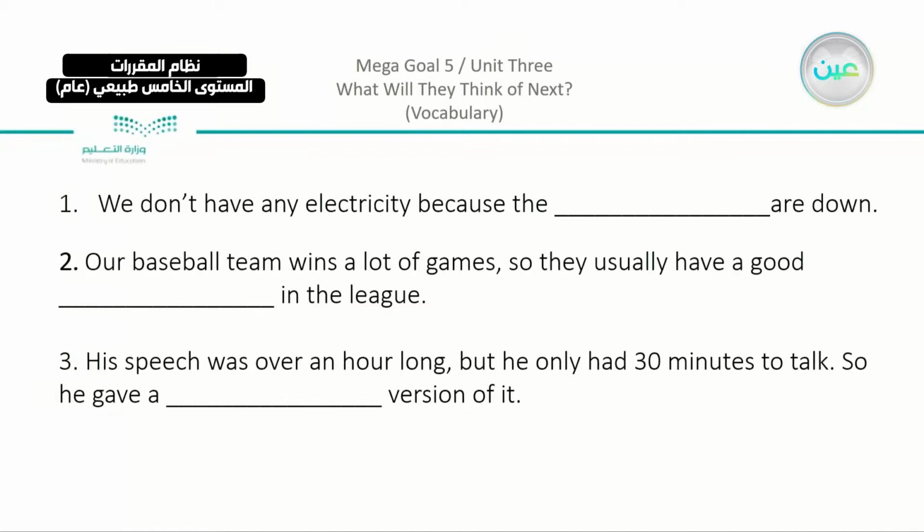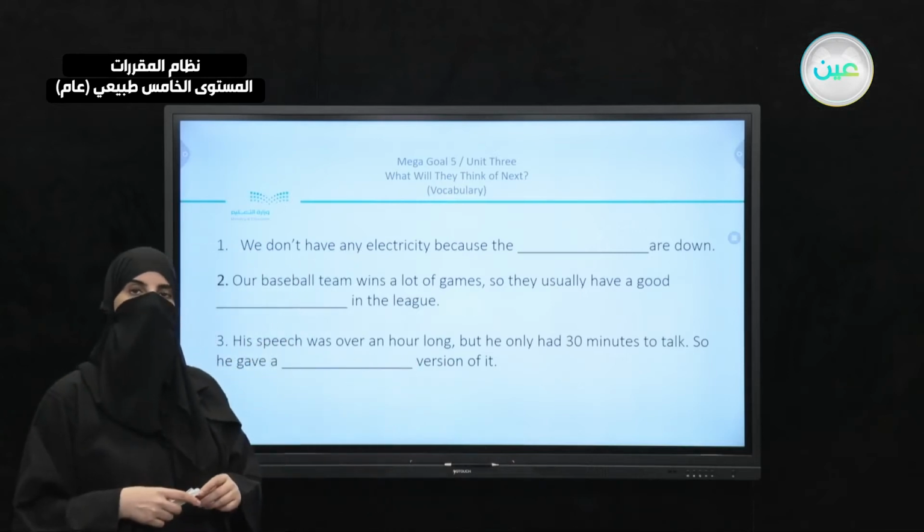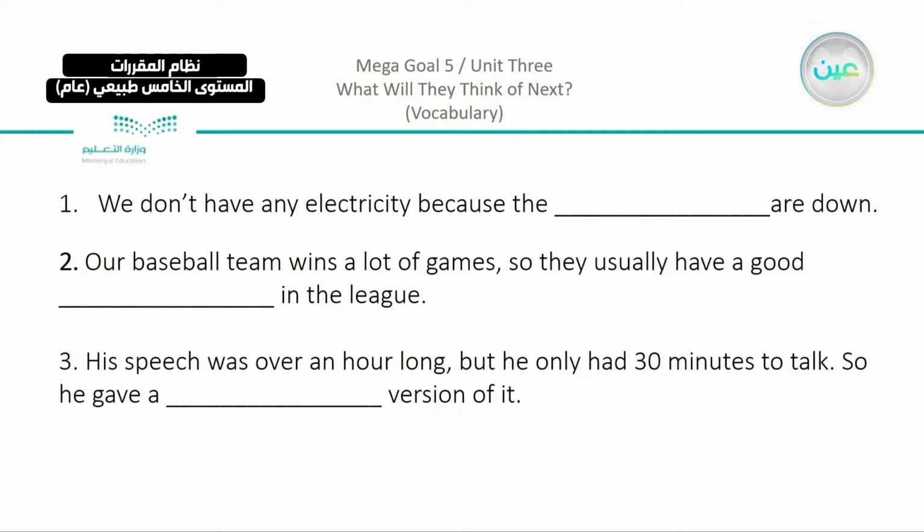And we have this exercise. So we're going to start with the first exercise here. This is just to fill in the blanks using the words that we have. The first one: we don't have any electricity because the blank are down. From just one word, the word electricity, I can immediately connect it to the word circuits. Then we have: our baseball team wins a lot of games, so they usually have a good blank in the league. When we have a lot of teams, we can say they are ranked, or they have a good rank, this team.